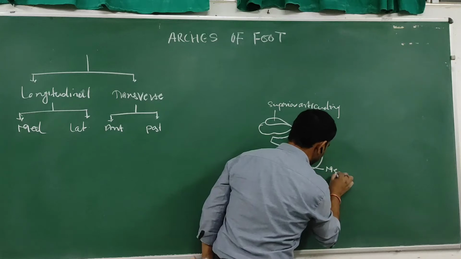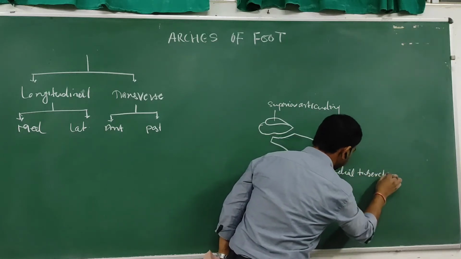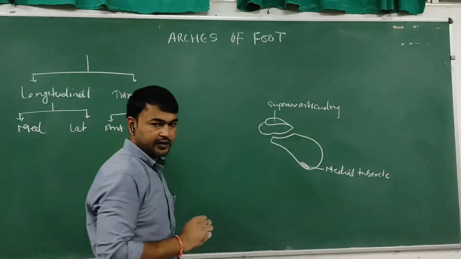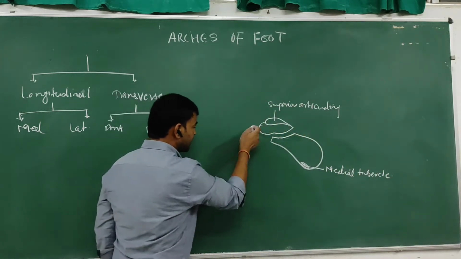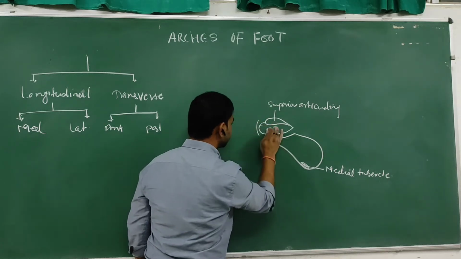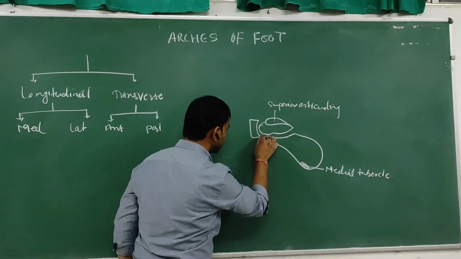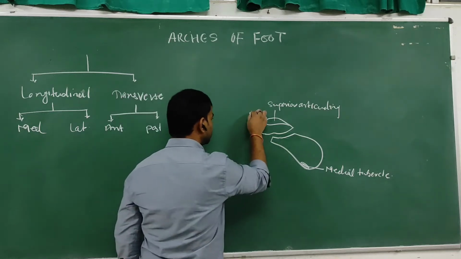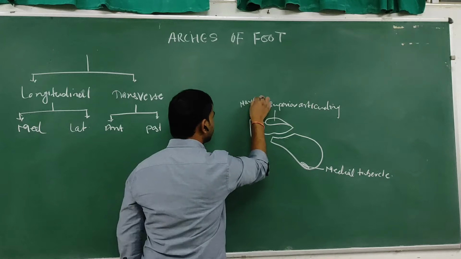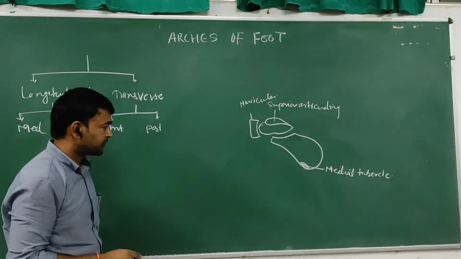So this is the medial tubercle of calcaneum. The talus bone is articulated anteriorly with a navicular bone. So this boat-shaped bone is a navicular bone. So this is the navicular.